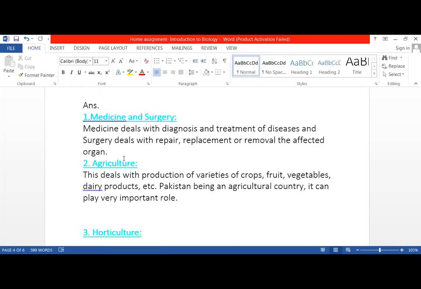Next is agriculture. After finishing till here, leave one line, then make the next heading, that is agriculture.